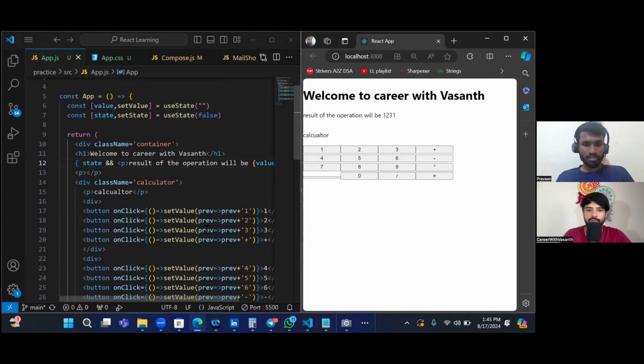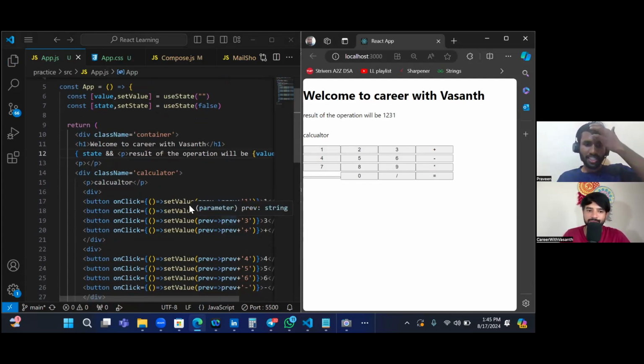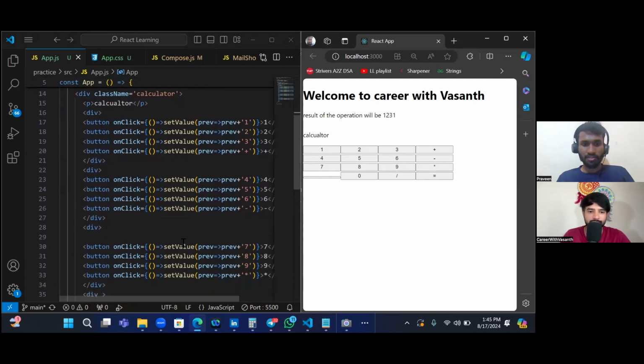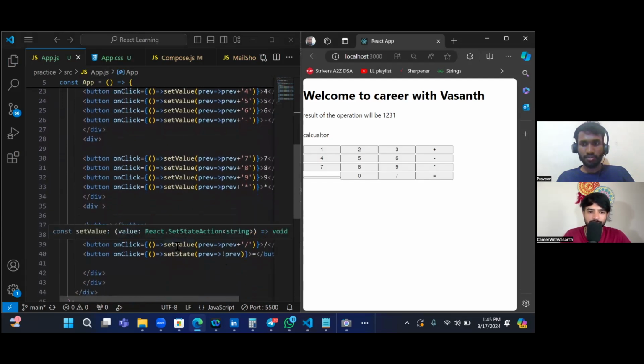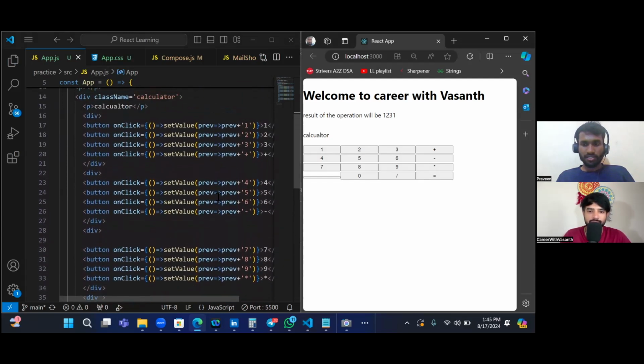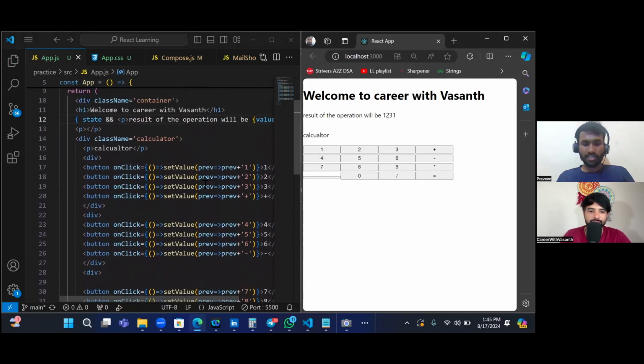Correct. This is what I want. But we should also show whatever... I need to pass this value in this arrow function, I need to pass this value everywhere, like set the state to false so that it will be hidden. So can I do that, sir?